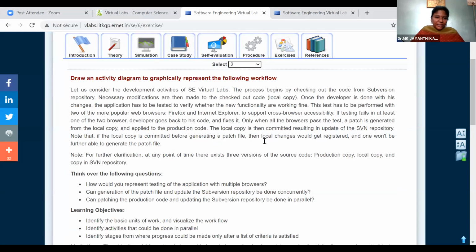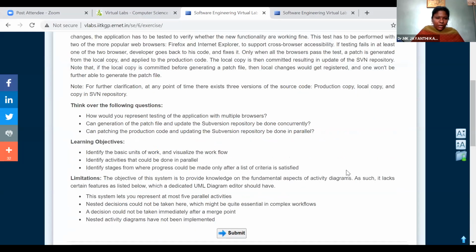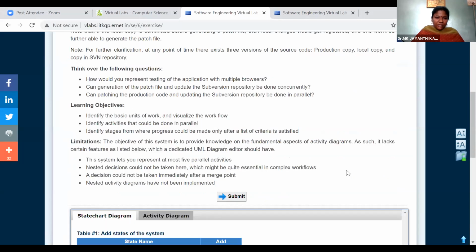Let us consider the development activities of the software engineering virtual lab. The process begins by checking out the code from the version repository. Necessary modifications are then made to the checked out code. They have given you a scenario: how would you represent testing of the application with multiple browsers, and the code generation of the patch file and updating the version done concurrently.